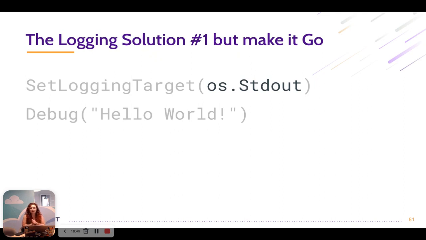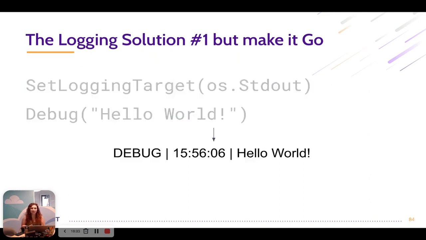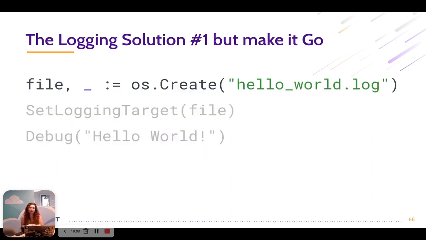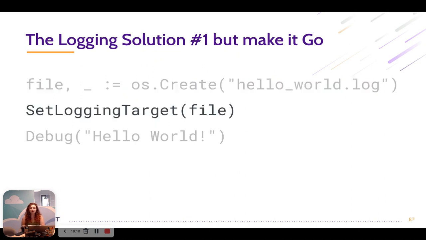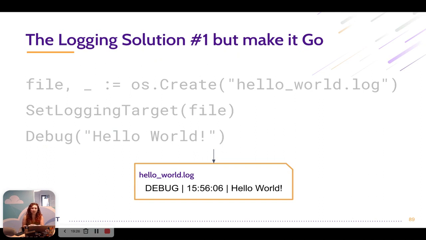And our implementation has become so much smaller, so much simpler. We don't have to write all this extra code, which is just wrappers for functions and things that already exist. So once again, we can set os.Stdout to be our logging target, call the debug method, and we're printing to stdout. Now, like os.Stdout, for files, we have the os.Create function. The os.Create function creates a file and returns some sort of file struct to us. Now, since the file struct already implements the io.Writer interface, we can use that to be our logging target, call the debug function, and we're logging to a file.